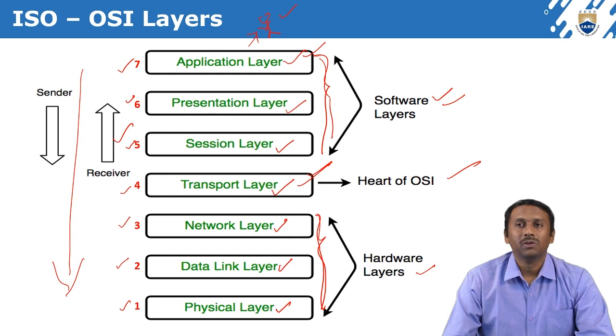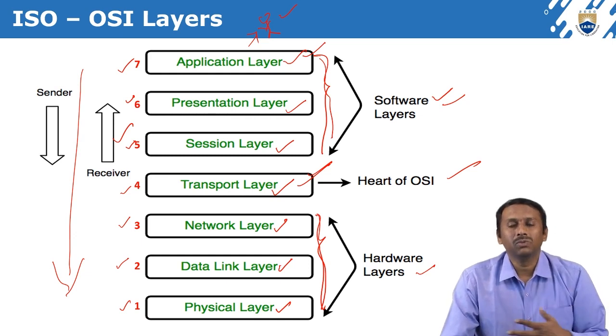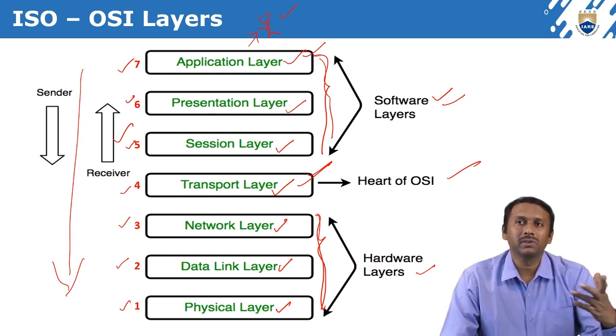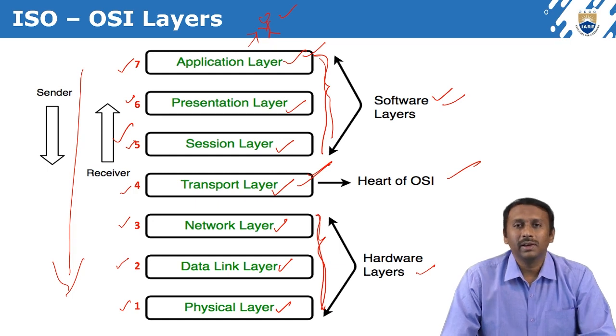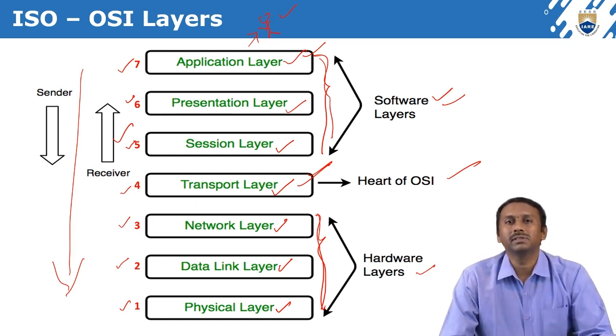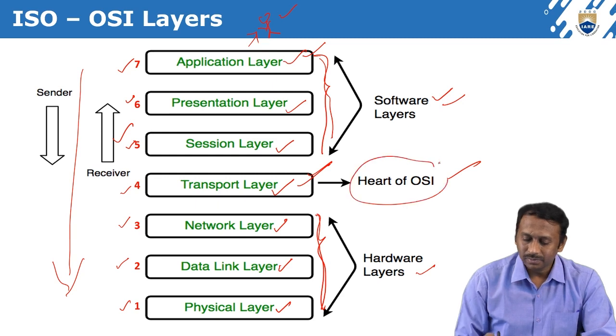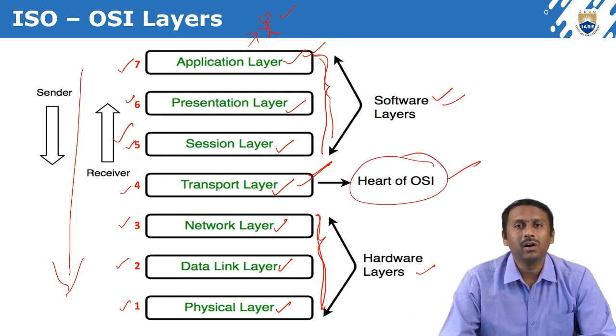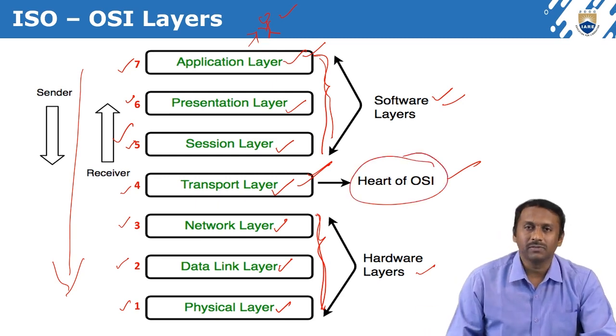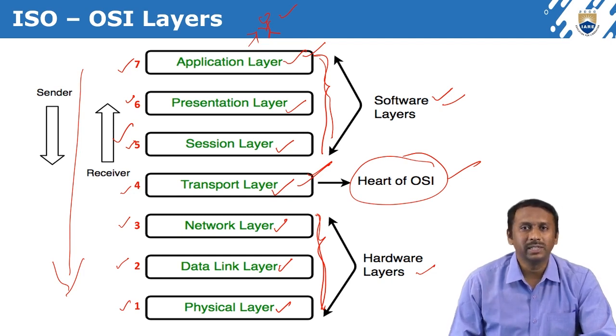Whatever we are studying and whatever protocols we are using, everything is just for the sake of communication, transmitting information from one system to another or receiving it. That is the reason the transport layer is the heart of the OSI reference model. We will discuss each and every layer in detail.